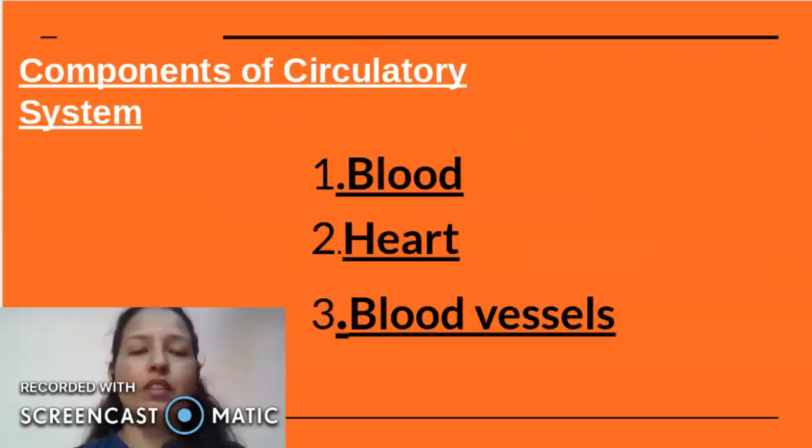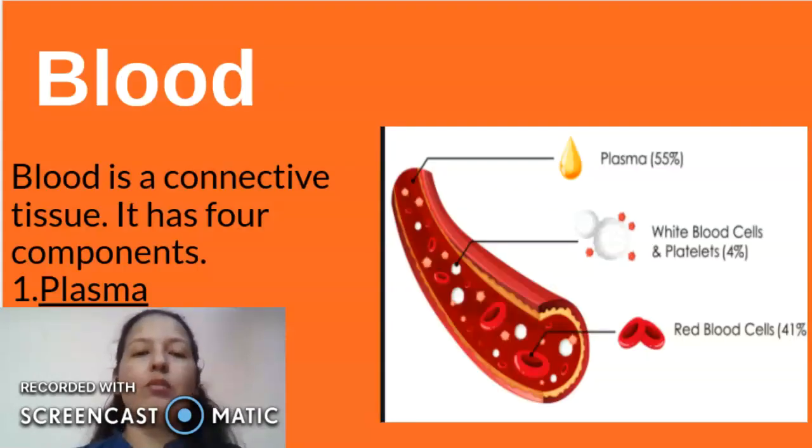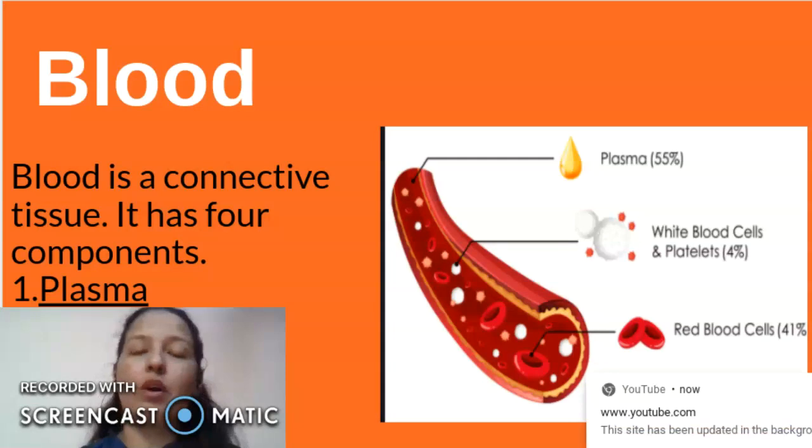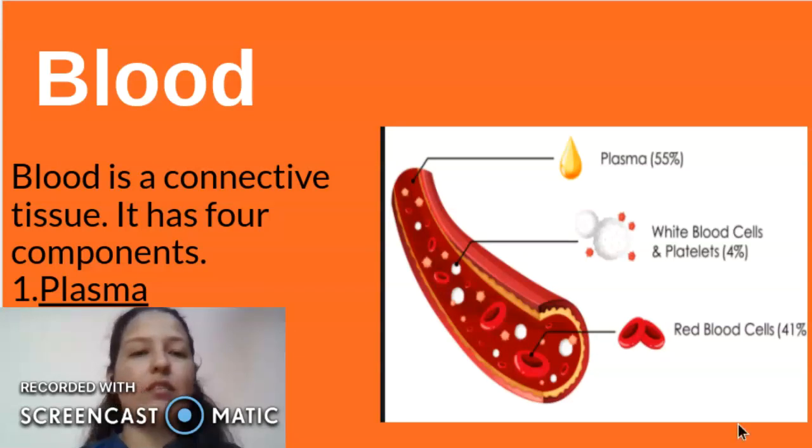So let's know what the circulatory system comprises of. This system comprises mainly three components: blood, blood vessels and heart. So let's know more about what blood is. As we have learnt in class 9, blood is a red fluid present in the body, and blood is a connective, complex tissue and it performs several functions in the body. Now the blood comprises mainly four components: plasma, WBCs, RBCs and platelets.